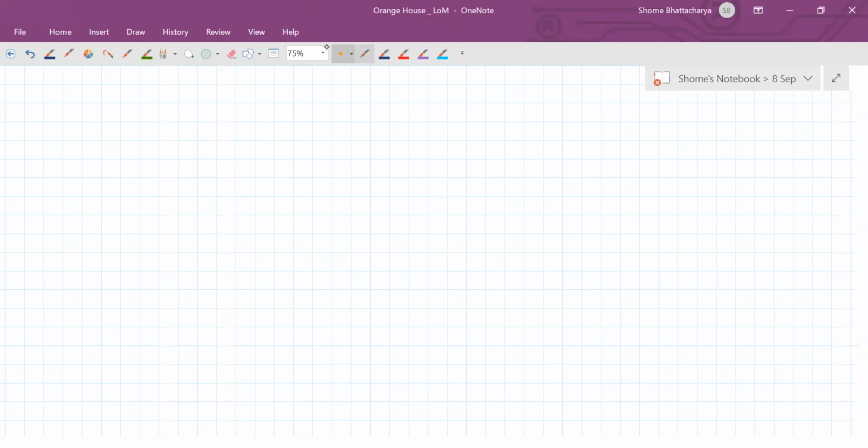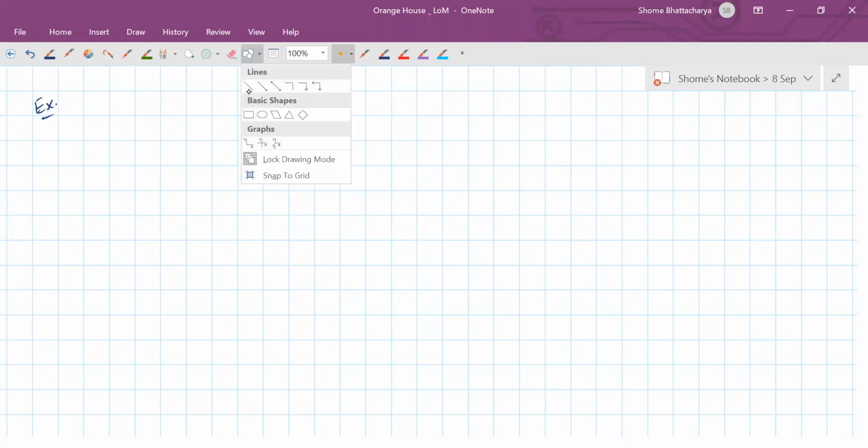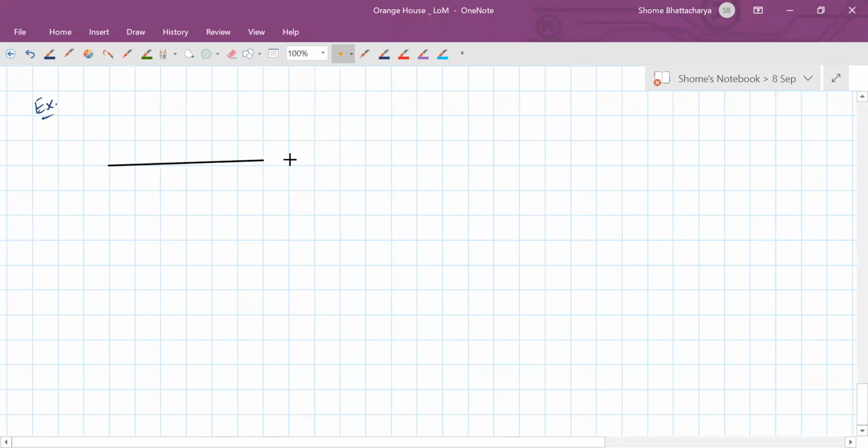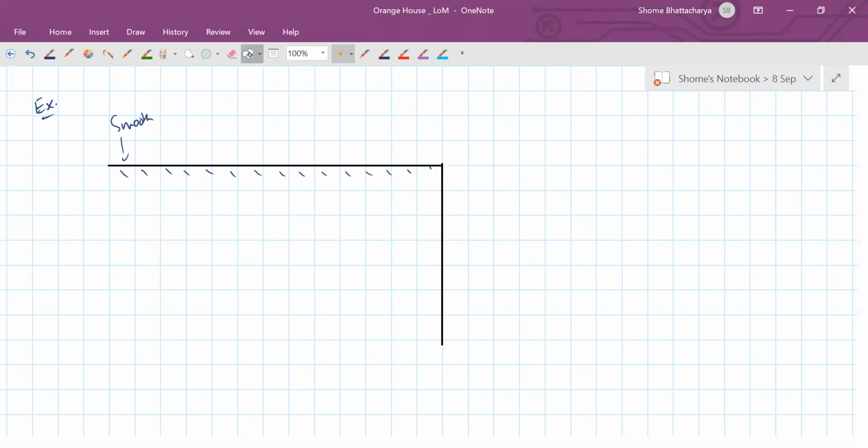Now let's move on to the next level of question involving pseudo force. In this next example, what we have is a situation like this. There's a smooth floor, in the shape of a tabletop or something like that, and there is a pulley attached over here.